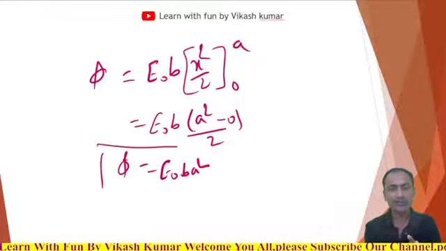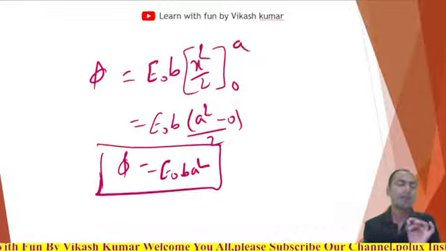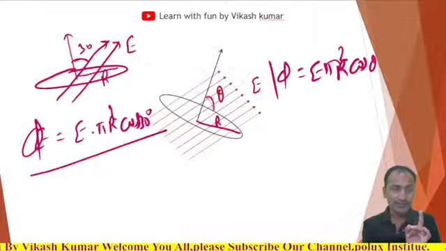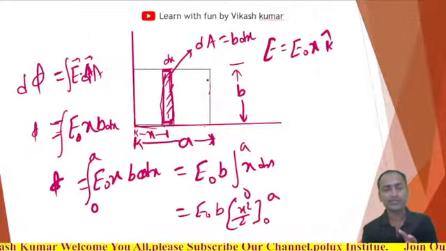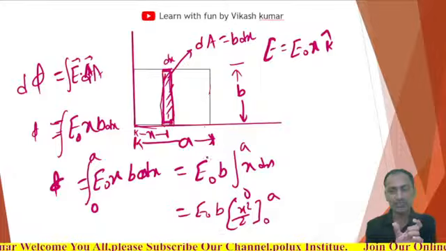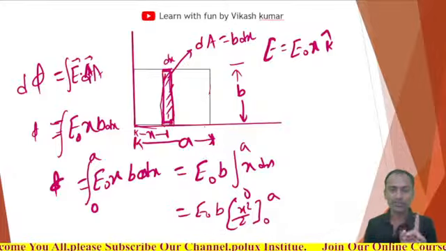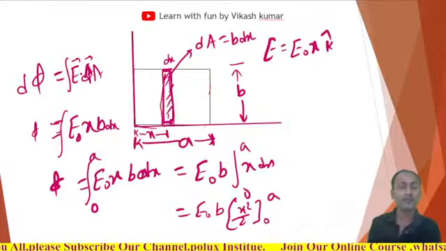This is our electric flux through this. So here the process is important, the answer is not important. What's important is how we are finding the electric flux.